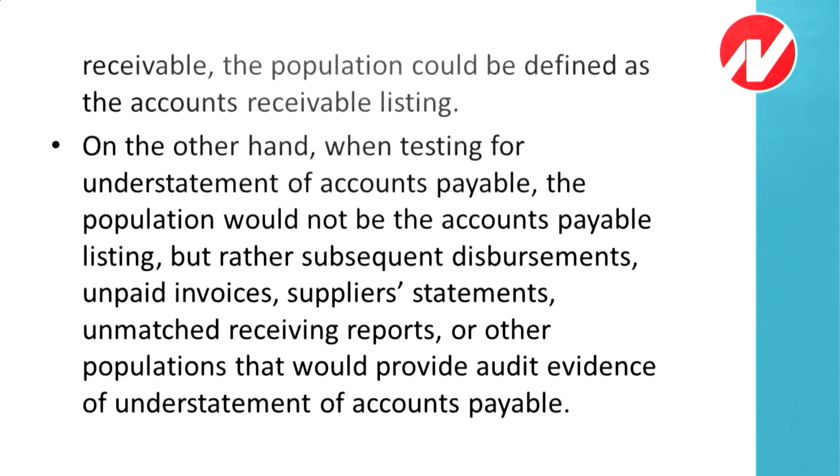The proper population might be the unpaid invoices, meaning invoices that are still unpaid, and supplier statements that have not been matched with the receiving reports, and other populations that would provide the audit evidence. It means you need to select the population according to what you want to derive. Your derivation should be based on that population. So they have given you just an example that your population should be appropriate.